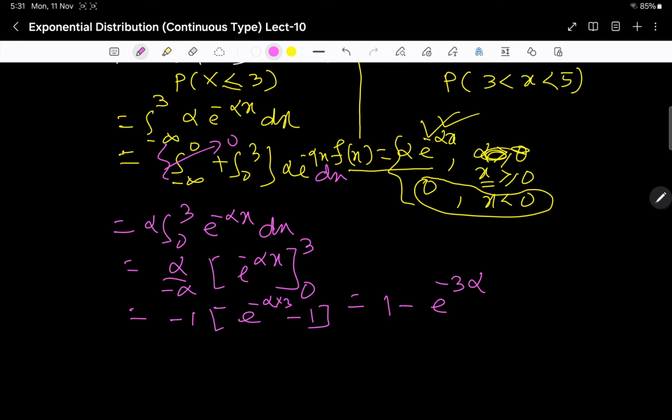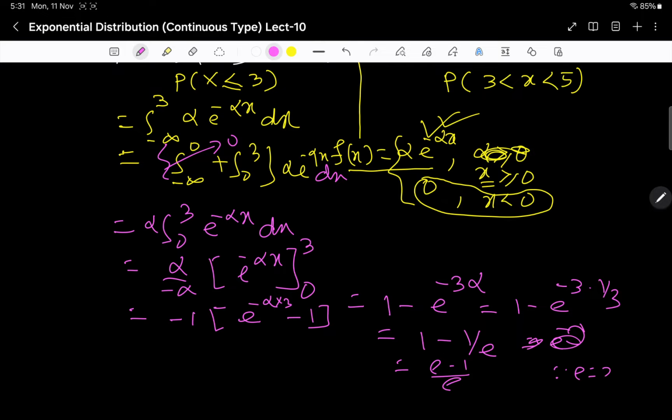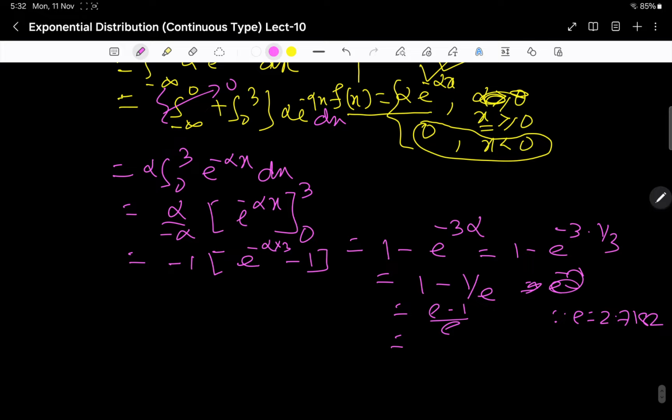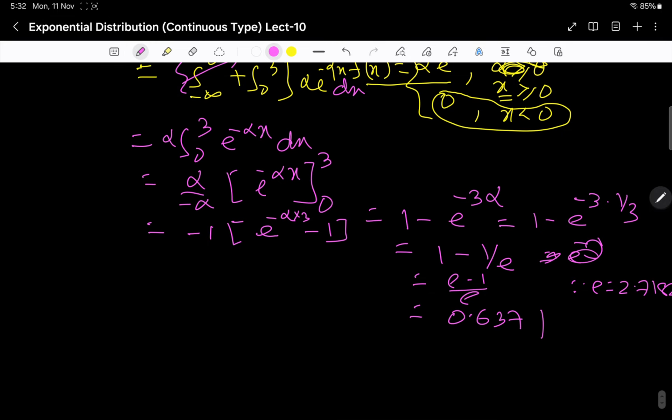The value of alpha is 1 by 3. So 1 minus e to the power minus 3 into 1 by 3. So this is equal to 1 minus 1 by e. This is e minus 1 by e. If we put e equal to 2.7182, then this will give you a value of 0.6371.